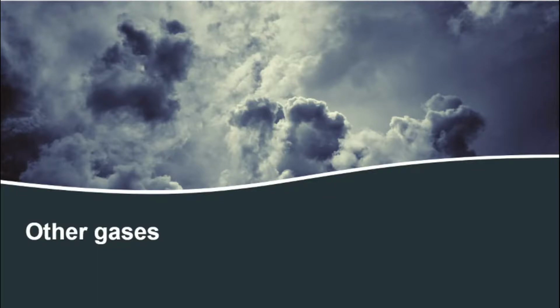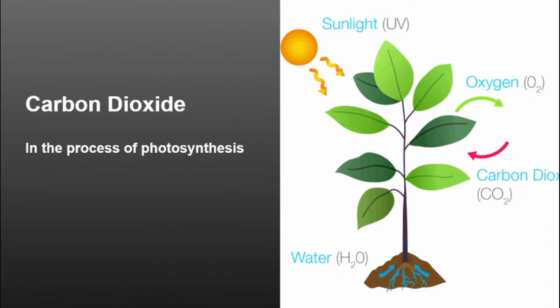Besides nitrogen and oxygen, air also contains other gases. It contains other gases like argon, neon, hydrogen, and helium. Children, you already know that the plants need carbon dioxide to prepare their own food by the process known as photosynthesis.